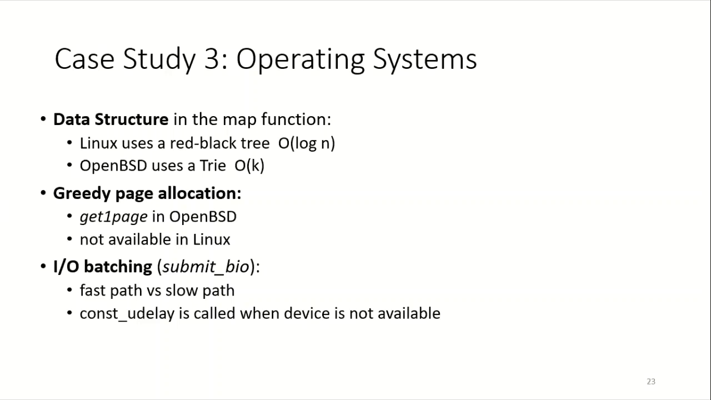Greedy page allocation. OpenBSD's developers have written a function getOnePage which quickly allocates a page from a pool of pages. This optimization is not available in Linux.